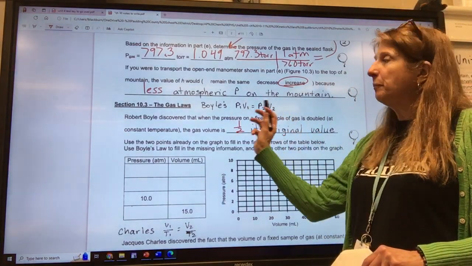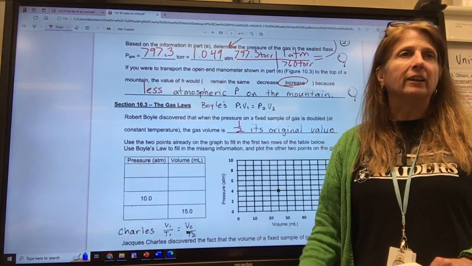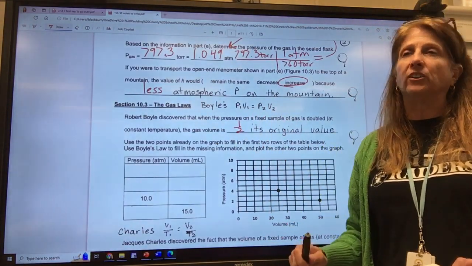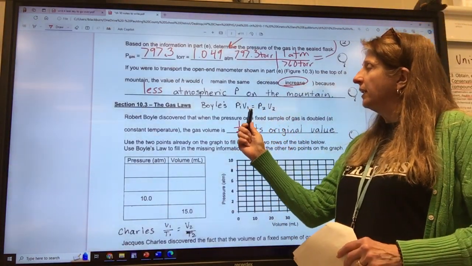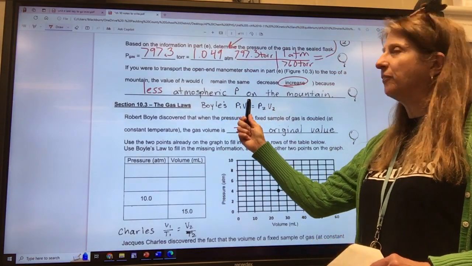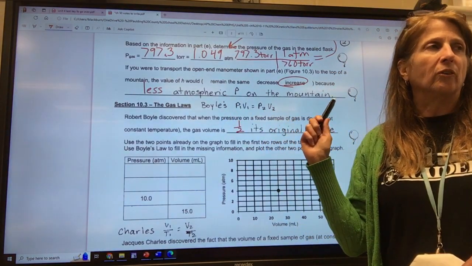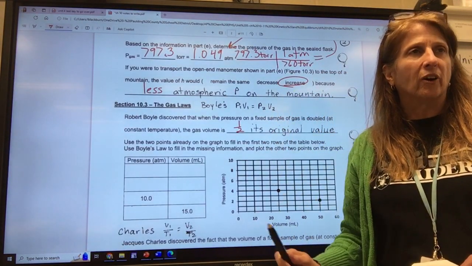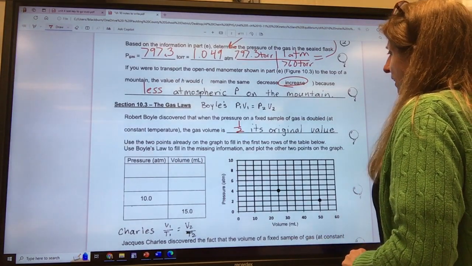Inverse. So remember in math, if everything is in numerator land, nobody in denominator land, but you have more than one variable on each side, it's going to be an inverse relationship. The reason is that to get one of these variables by itself, I have to divide. Remember in algebra class when you learned direct and inverse, you were learning about y equals 1 over x. So you can see how it fits into your math class.